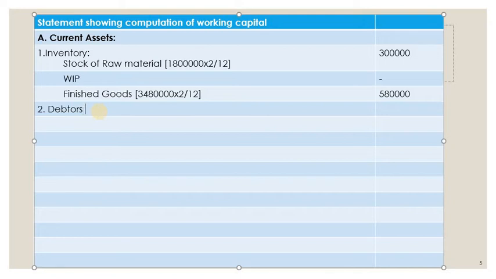It is 3 months, given at the beginning itself. So 36 lakh into 3 months credit period, total months is 12. So calculate how much it is. I think it is 9 lakh.